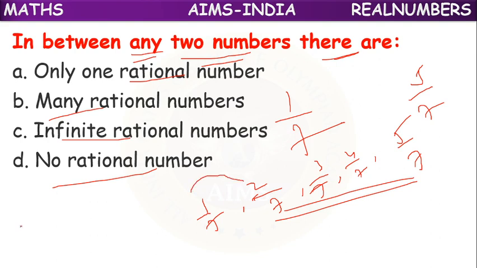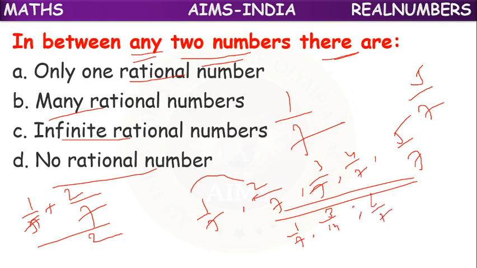But between these two, if I add 1 by 7 and 2 by 7 and divide by 2, what will we get? 3 by 14. So 1 by 7, comma, 3 by 14, comma, 2 by 7. If I add these two and divide by 2, I will get one more number between these two. Like that, we can insert infinite rational numbers.